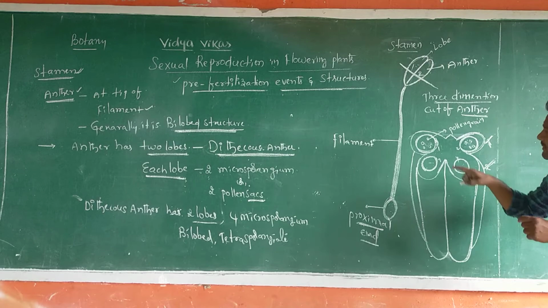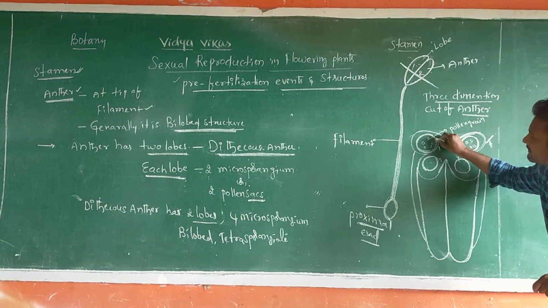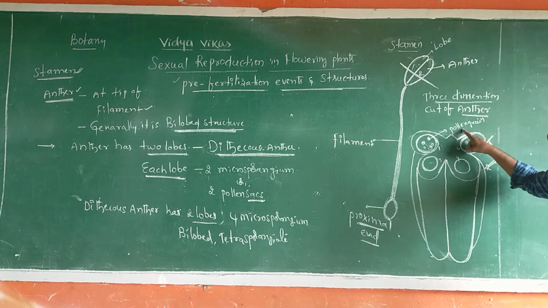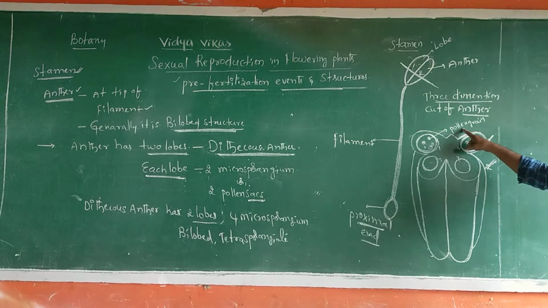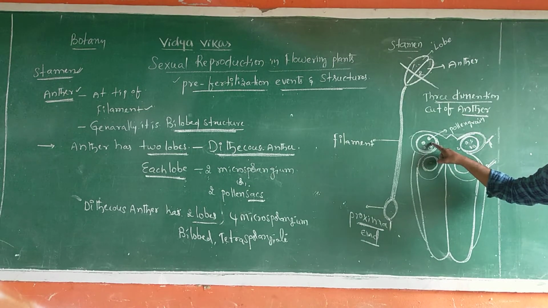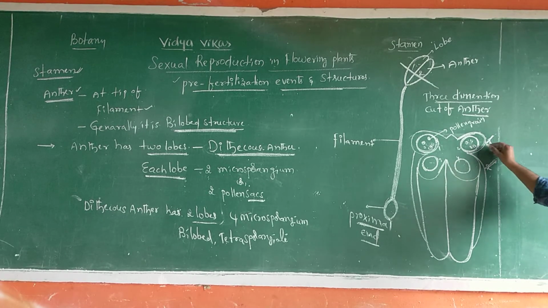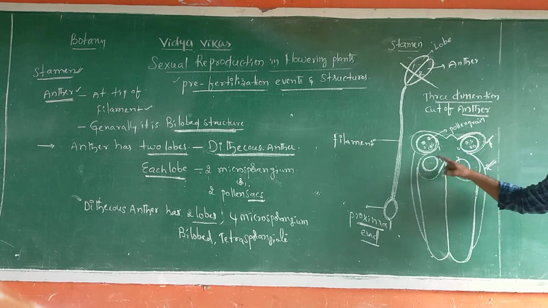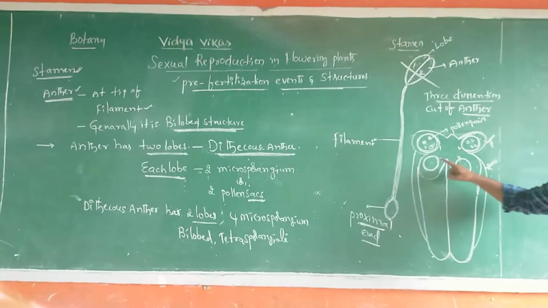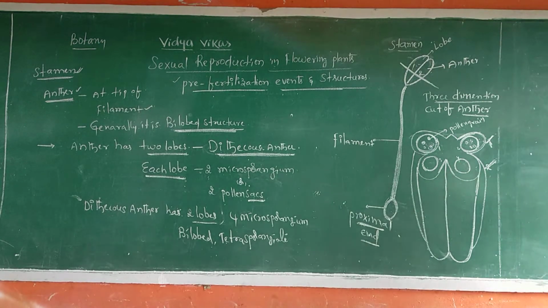Sir, why is it called a microsporangium or pollen sac? In this microsporangium, these structures are there. They are known as pollen grains or microspores. That's why this is called a microsporangium or pollen sac. So two lobes are present, and in total four microsporangia are present. Within the four microsporangia, microspores or pollen grains are present.